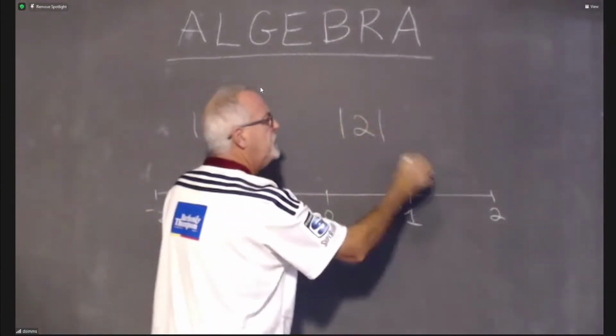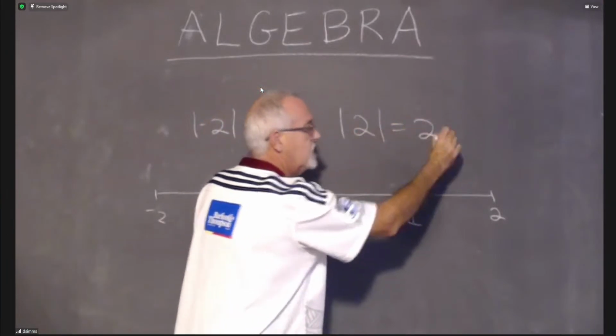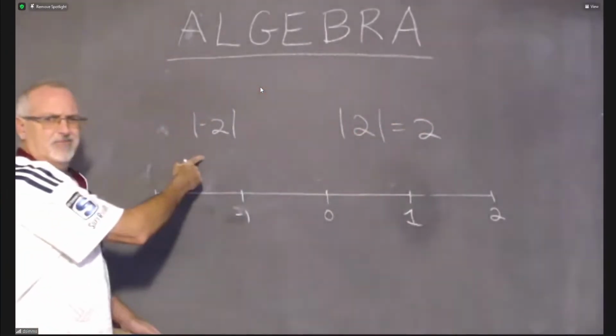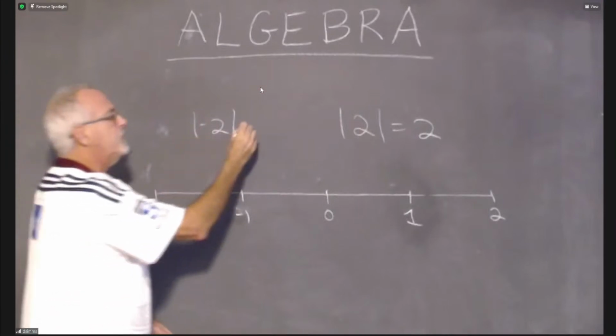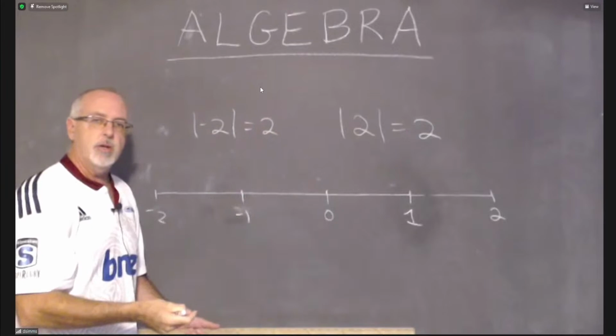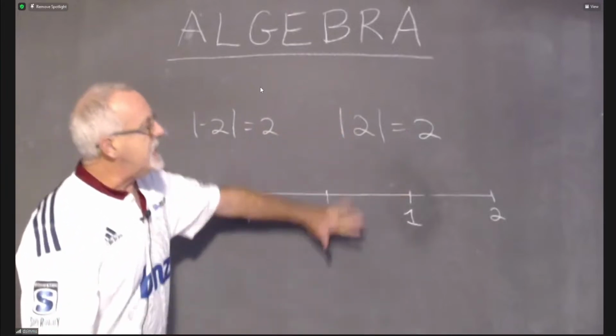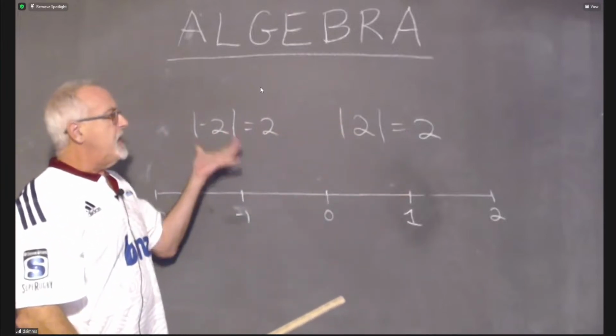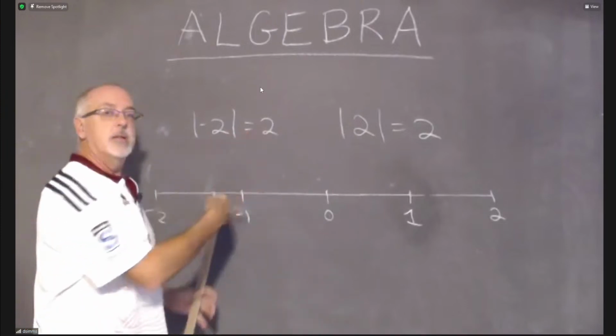Because this was 2 feet and the absolute value of 2 is 2. And this is -2, but the absolute value of -2 is 2. This was also 2 feet. I was just counting it in the other direction. So that's an example of when we can use the absolute value symbols to give us answers that make sense.